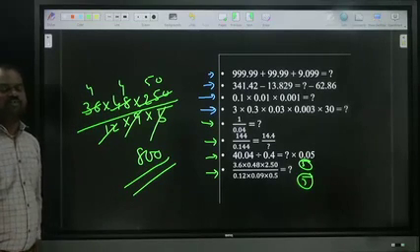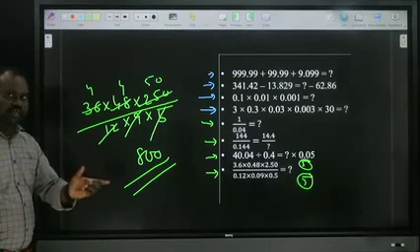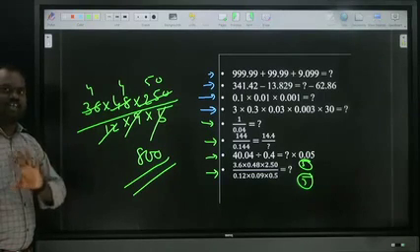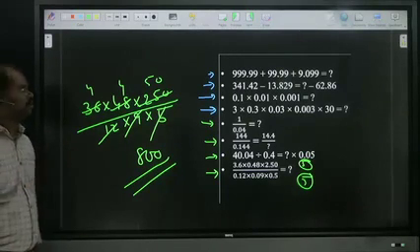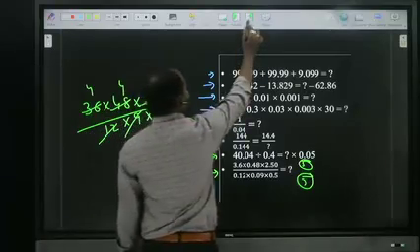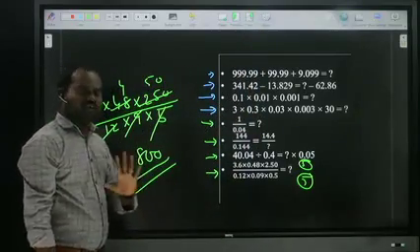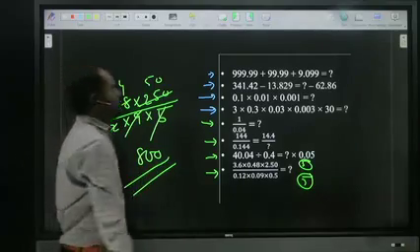Is it clear? First of all, what I said: in numerator and denominator, observe the point is after how many numbers. If same, we can cancel the point directly. Now next. Up to now I covered fractions, and we also saw decimals. Okay, now next.